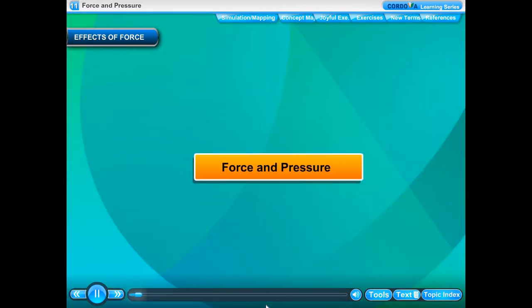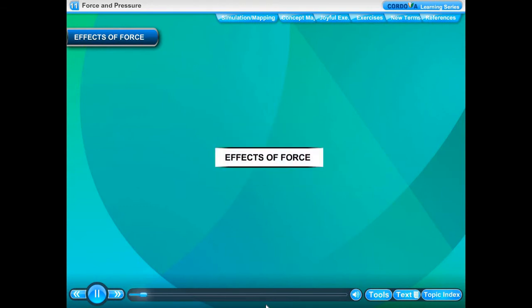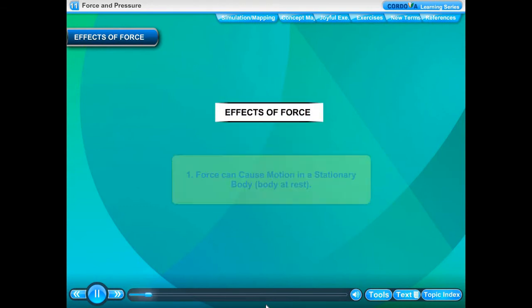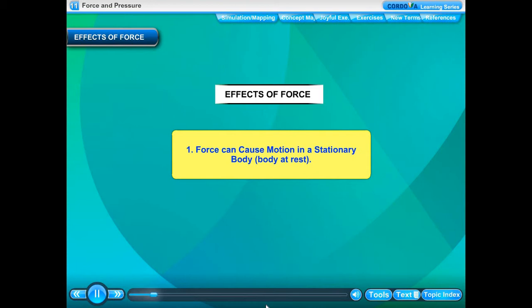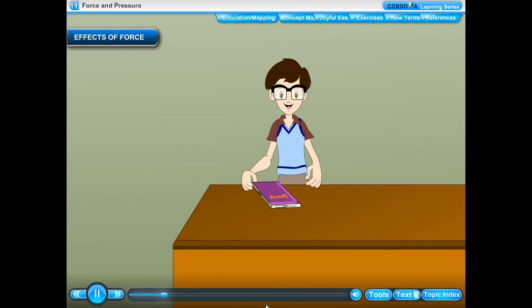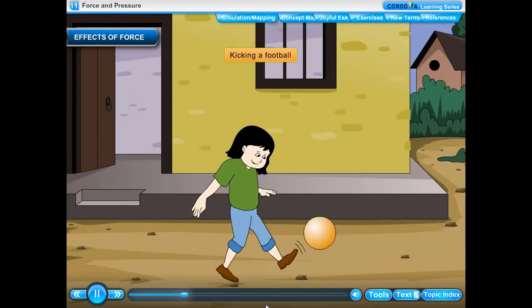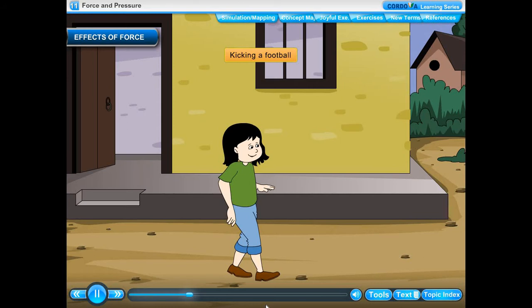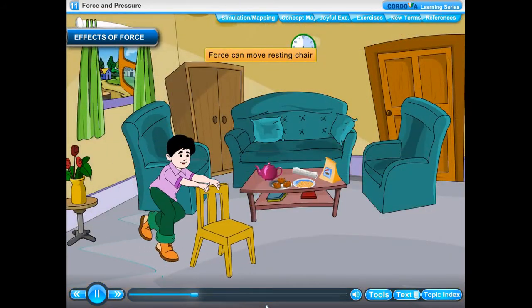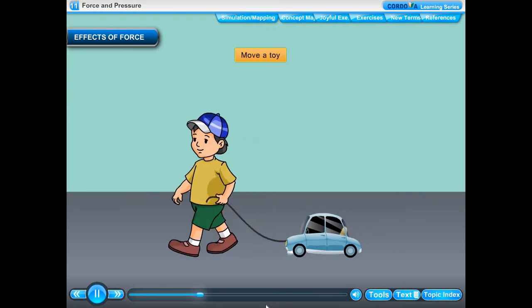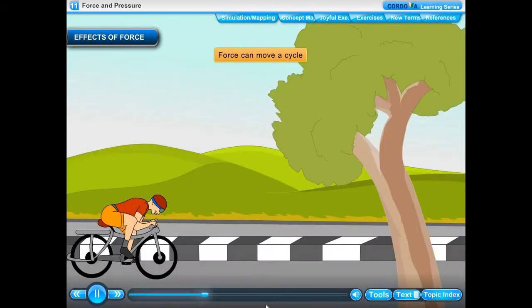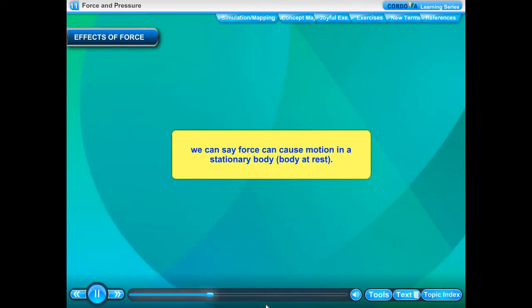Effects of force. Force can cause motion in a stationary body at rest. A book is lying on a table. If we apply a force of push or pull, it starts moving. Similarly, a football lying on the ground when kicked begins to move. Similarly, we apply force to push a chair, move a toy car, or move a bicycle. We can say force can cause motion in a stationary body at rest.